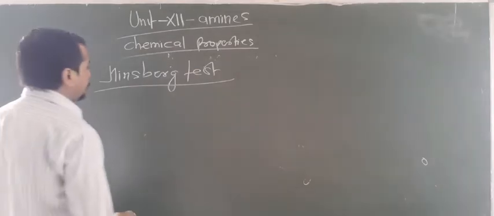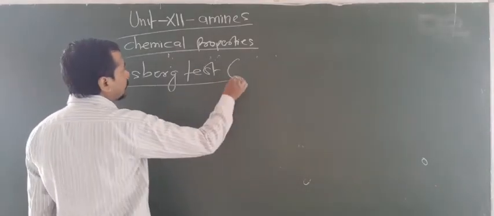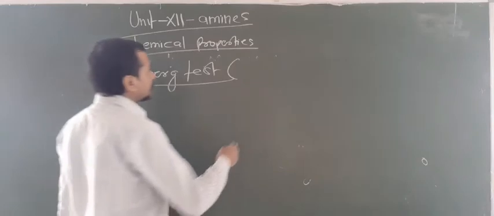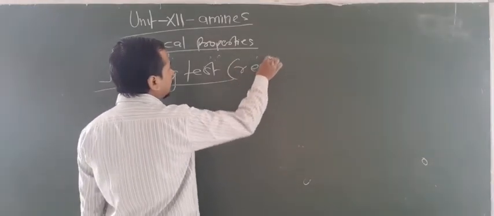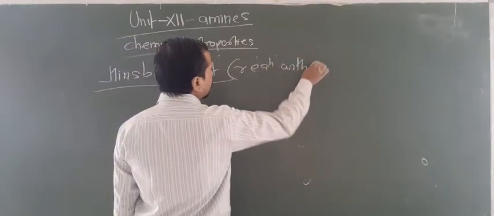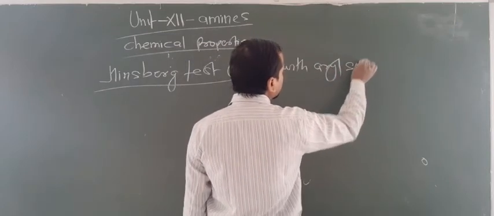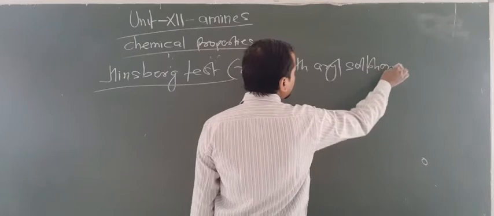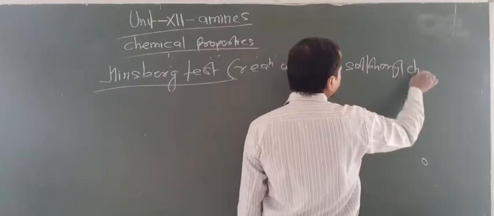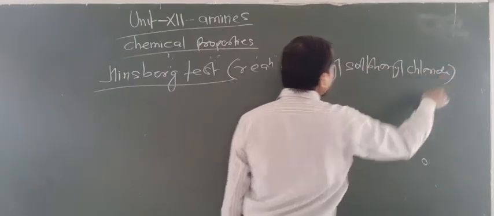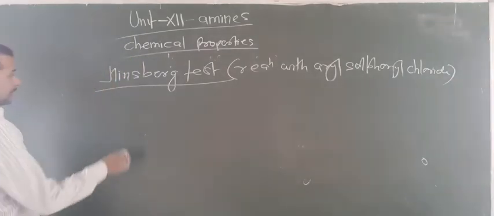This is a test given by 1 degree and 2 degree amines. Now you can write this as the reaction with aryl sulfonyl chloride.